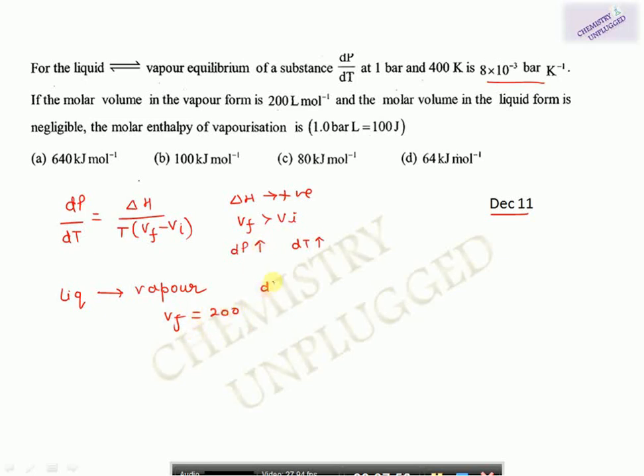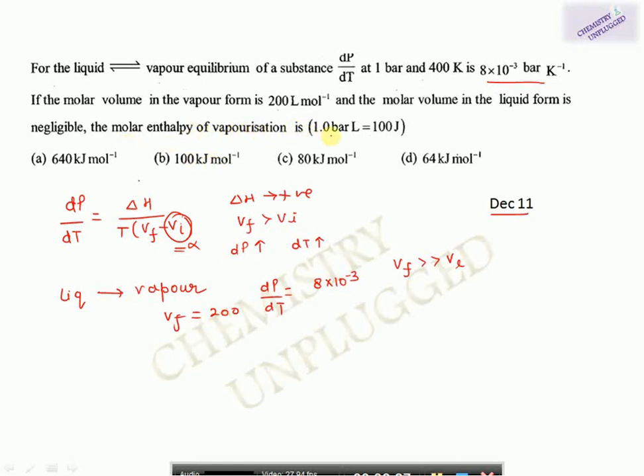This is 200 and this dP over dT is given, and molar volume in liquid form is negligible. Means Vf is very much greater than Vl. So we can neglect this function. We can neglect this one. So we have only Vf in the equation.